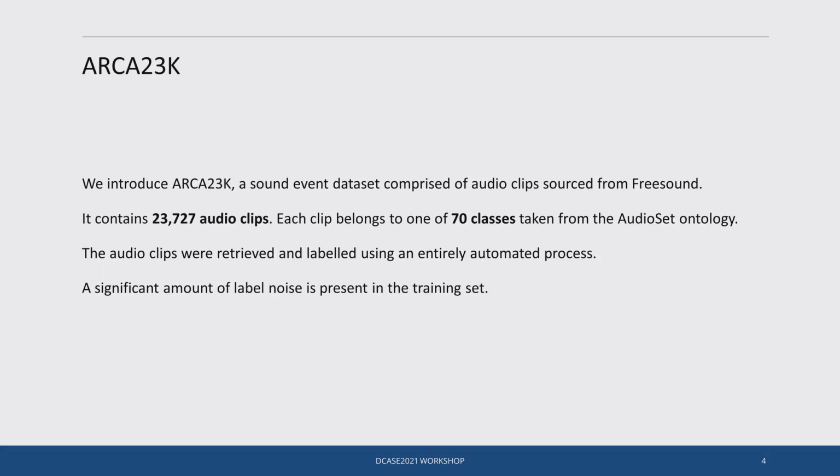To close the gap, we introduce ARCA23K, a sound event dataset comprised of audio clips sourced from Freesound. The dataset contains over 23,000 audio clips, and each clip belongs to one of 70 classes taken from the AudioSet ontology. The audio clips were retrieved and labeled using an entirely automated process, and for this reason a significant amount of label noise is present in the dataset.